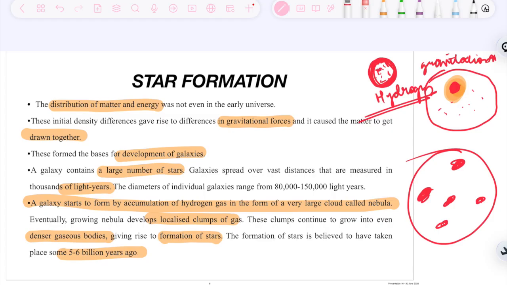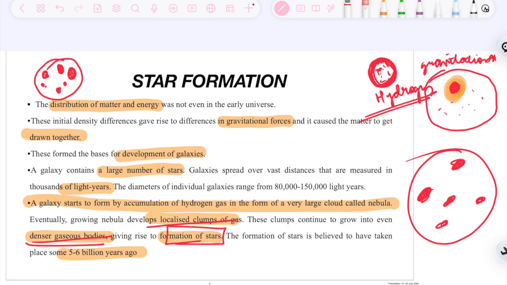So that point will attract more hydrogen gas, and localized clumps of gas will be formed. For example, this is a galaxy. These points have more gravitational pull. So clumps of hydrogen gas will be formed in these places. And when these clumps continue to grow even more, they form denser gaseous bodies which are called stars.